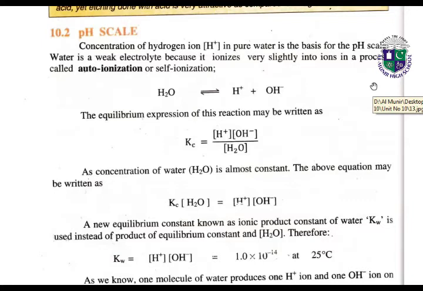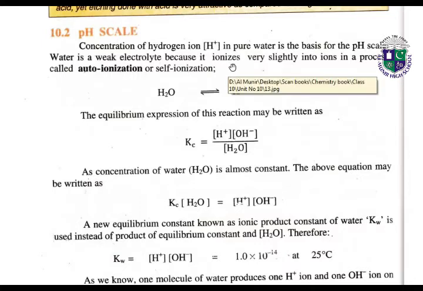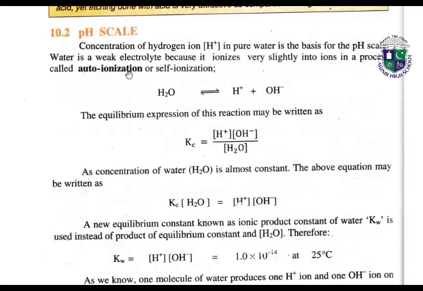ionization of hydrogen ions. We know that water is a weak electrolyte because it ionizes very slightly into ions in a process called auto-ionization or self-ionization. After ionization, H2O gives hydrogen and hydroxide ions. The equilibrium expression of this reaction may be written with Kc as our constant, H and OH as the ions we get after auto-ionization, and H2O as the formula of water.